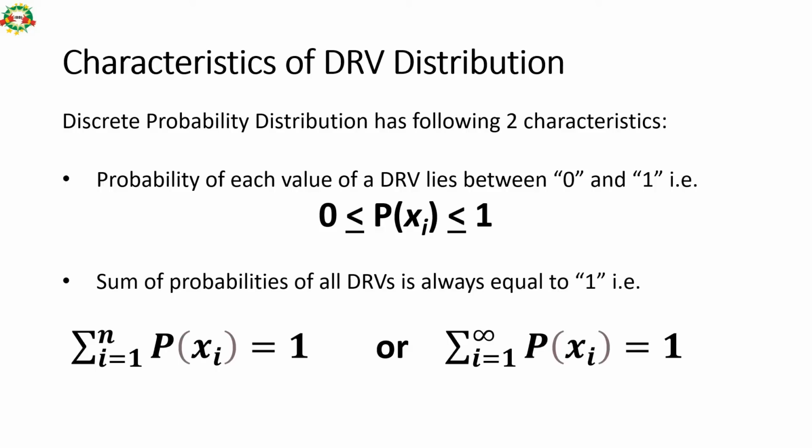A DRV has the following 2 characteristics. The probability of each DRV lies between 0 and 1, so 0% to 100%. The probability of each discrete random variable will be a minimum of 0 or a maximum of 100%, or somewhere in between. The sum of probabilities of all DRVs is always 1 or 100%. That is the second characteristic you should remember.